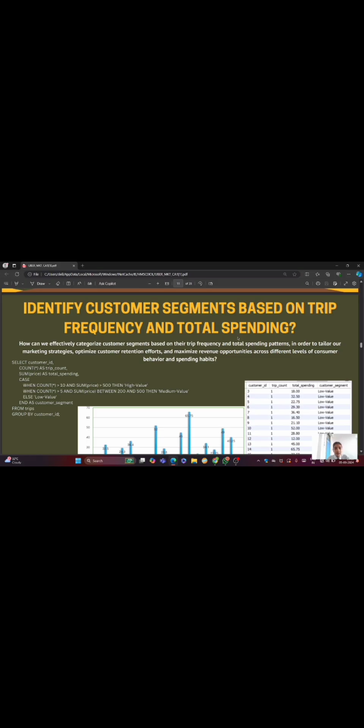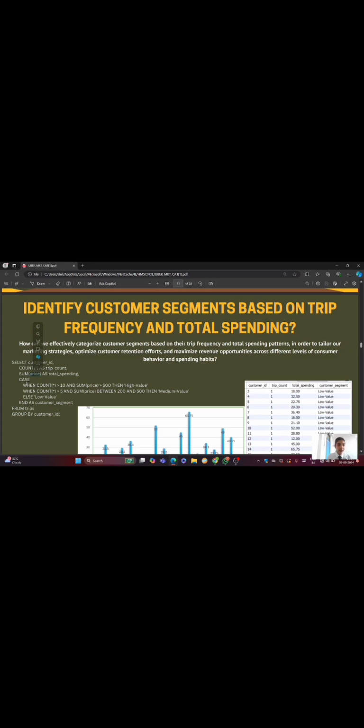So we have identified this business question, or business insight, about how many customer segments there are based on trip frequency. We run this query: select customer ID, count, sum price.